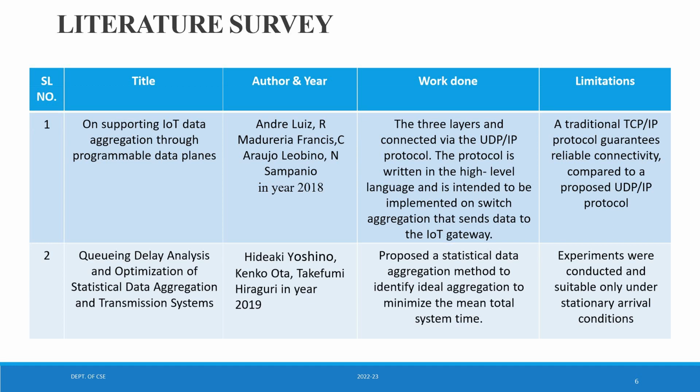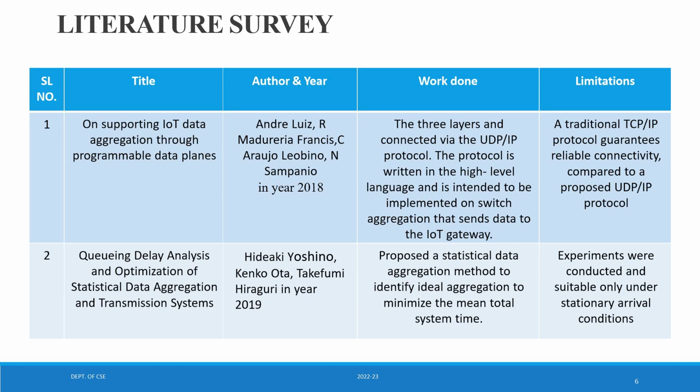The protocol is written in a high level language and is intended to be implemented on a switch aggregation that sends data to the IoT gateway. Limitations: a traditional TCP IP protocol guarantees reliable connectivity compared to the proposed UDP IP protocol.